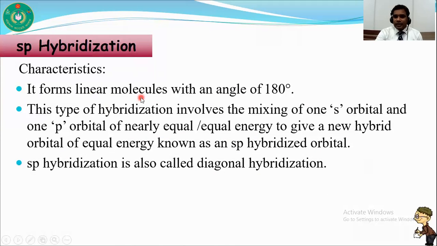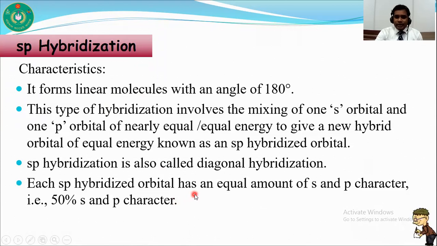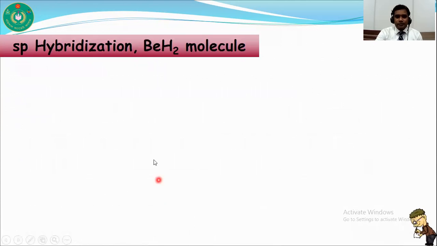That is, it is a linear molecule. Each sp hybridized orbital has an equal amount of s and p character, as there is one s and one p orbital, so it has 50% s and 50% p character.